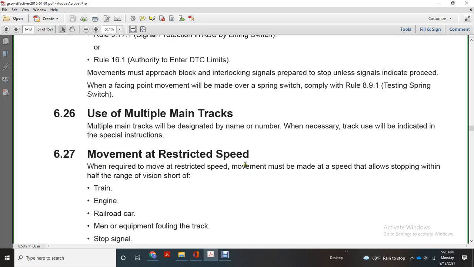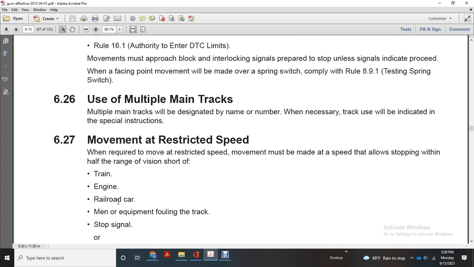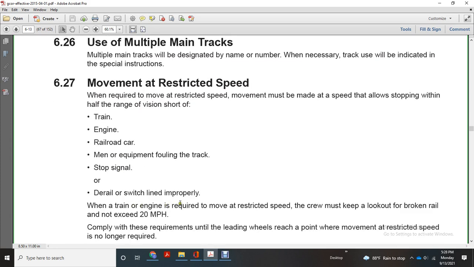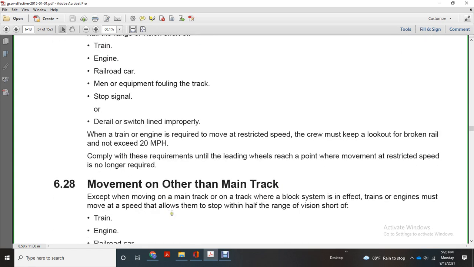627. Movement at restricted speed. When required to move at restricted speed, movement must be made at a speed that allows stopping within half the range of vision short of the train, engine, railroad car, men or equipment, a stop sign, or a derail or switch lined improperly. Engines required to move at restricted speed must keep the lookout for a broken rail and not exceed 20 miles an hour. Apply these requirements until the leading wheels reach the point where movement at restricted speed is no longer required.